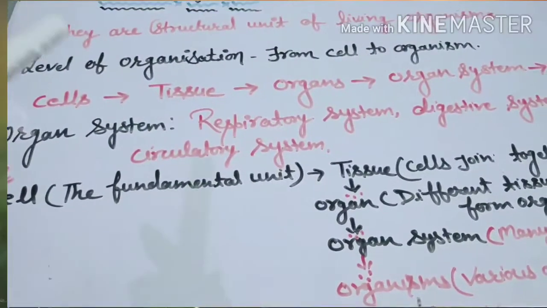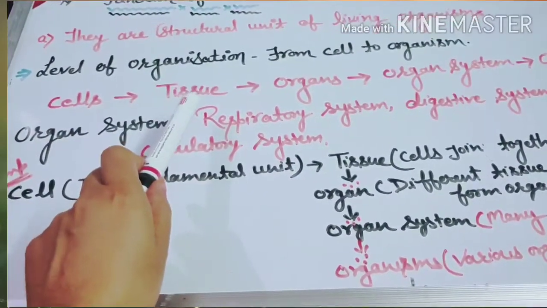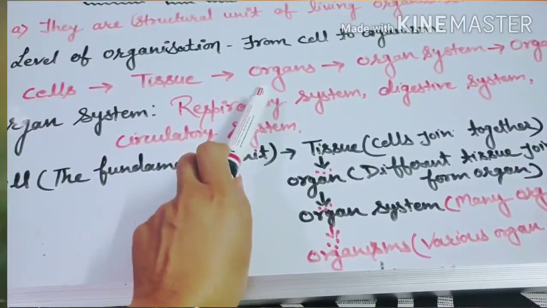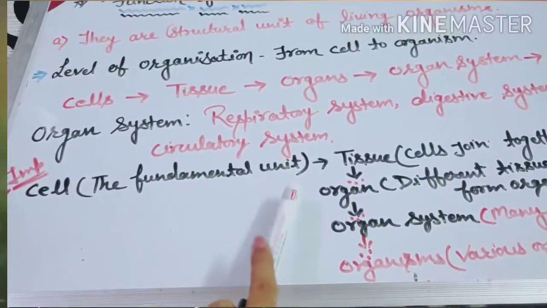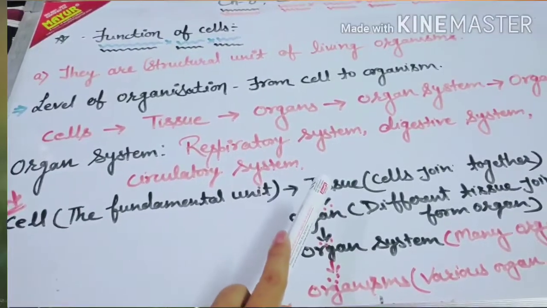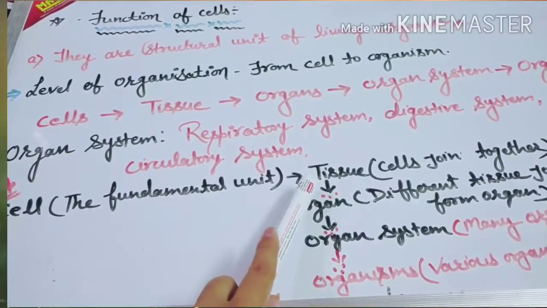Now these tissues join together to form organs. Here I also mention cells, which are the fundamental unit. Then the group of cells is known as a tissue. When cells join together, it is called a tissue.